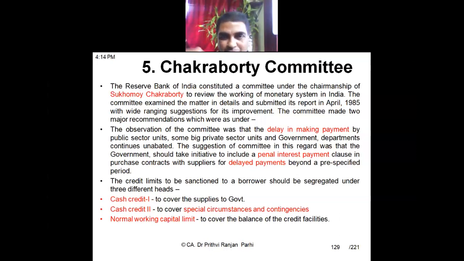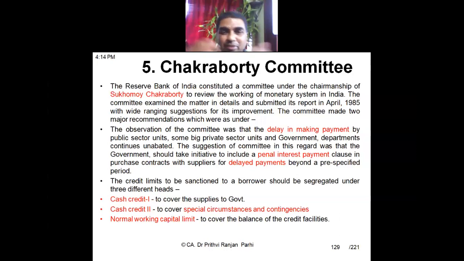They made an interesting observation, that a lot of delays are happening in payments from public sector units and government departments. The business houses or businessmen, when they supply material and services to public sector undertakings or government departments, find that these departments are late in releasing the payment. There is a delay in making payment.